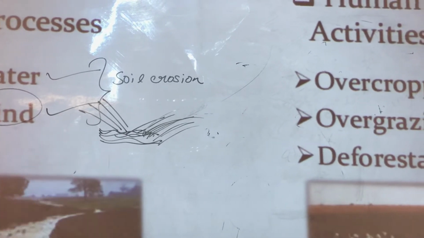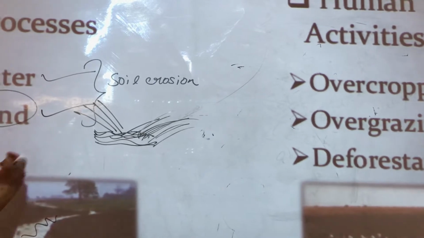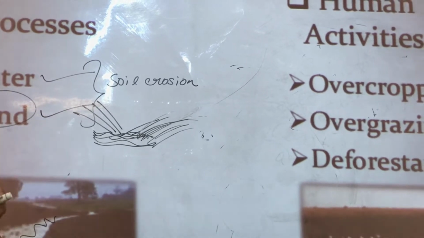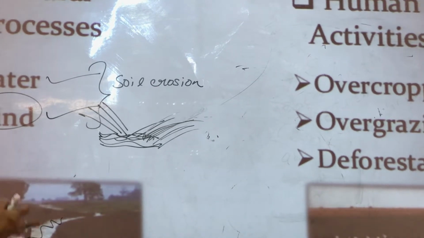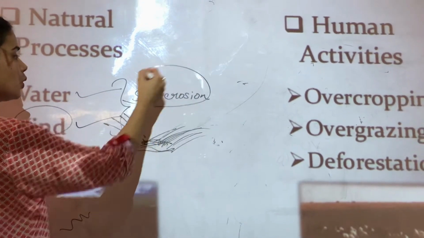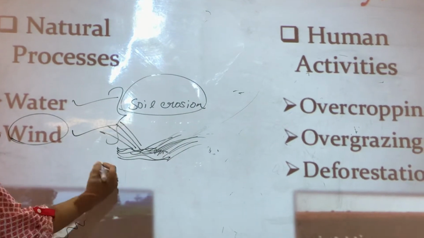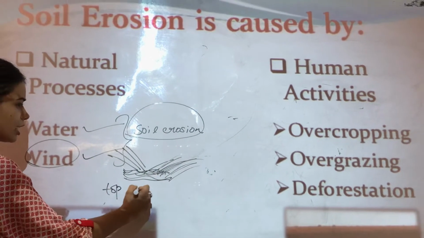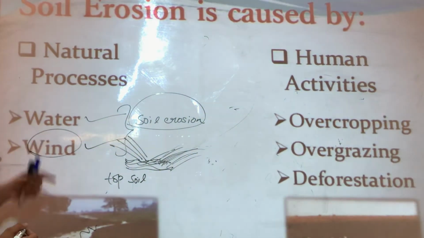Also, sometimes water takes away the soil with it. That is how the soil is also eroded, and this condition is known as soil erosion, because when water flows away, it also takes away the top layer of the soil.